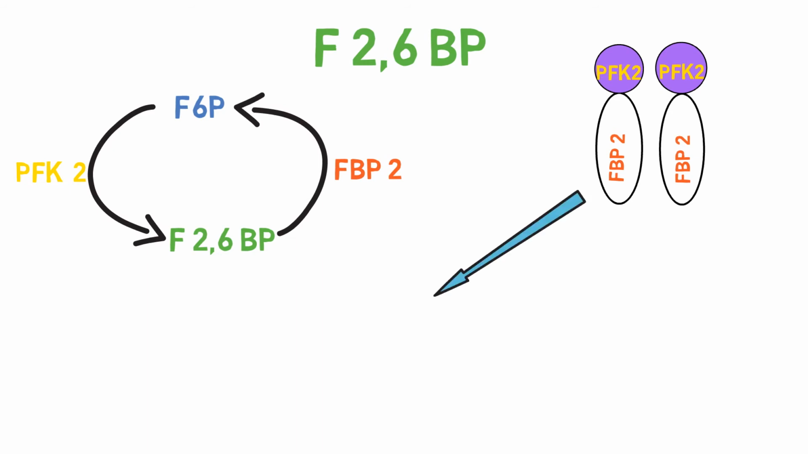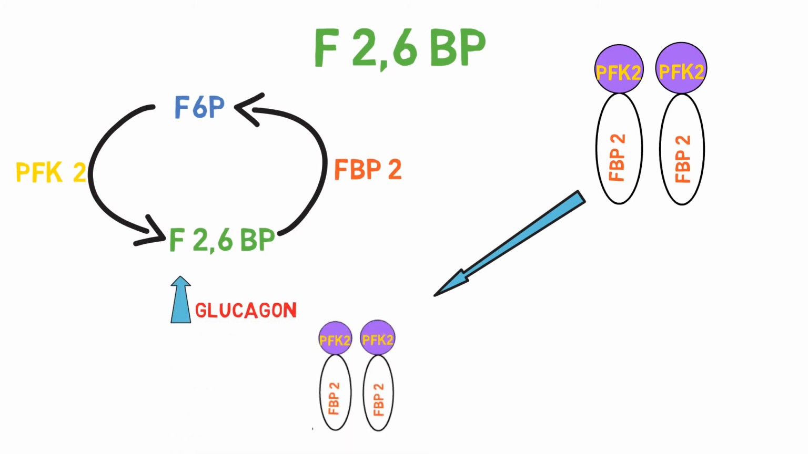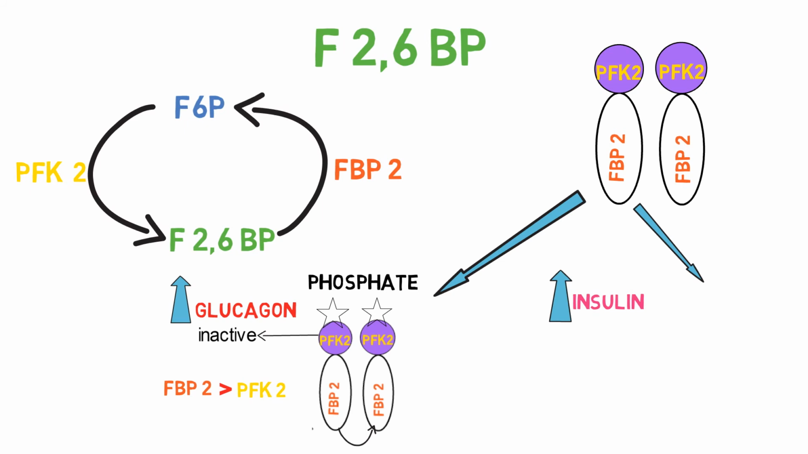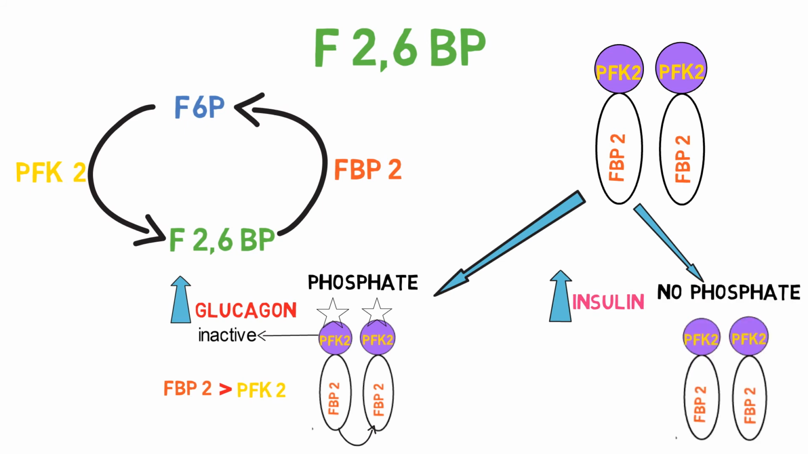When the glucagon hormone is present in high concentrations in the body, it phosphorylates the PFK2 enzyme and makes it inactive. Then FBP2 action becomes greater than PFK2 action. So fructose 2,6-bisphosphate levels drop. Indirectly, the rate of glycolysis is also diminished. In contrast, when insulin levels are high in the cell, the phosphorylated PFK2 enzyme becomes dephosphorylated. PFK2 is active in the dephosphorylated form, so PFK2 action becomes greater than FBP2 action, and it increases fructose 2,6-bisphosphate levels. Thus, it stimulates glycolysis.